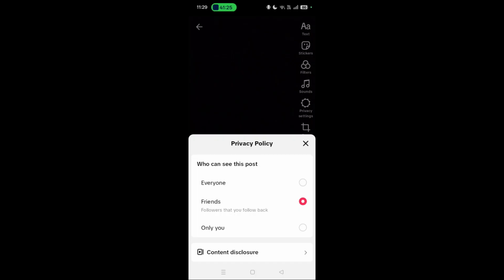So now, once it's set to friends or everyone, people will now be able to see, or the people that you've chosen will now be able to see your story, and not only you.